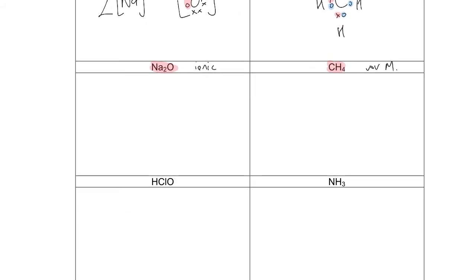HClO, is this an ionic or covalent molecular substance? This is a covalent molecular because they're all non-metals. Okay, since they're all non-metals, if this has to be a covalent molecular, hydrogen wants 1, chlorine wants 1, oxygen wants 2. Okay, should be fairly quick to draw that one out. Oxygen can have a Cl one way and an H on the other. I erase those two lines, put in some pairs of electrons, okay? And so those are my bonding pairs.